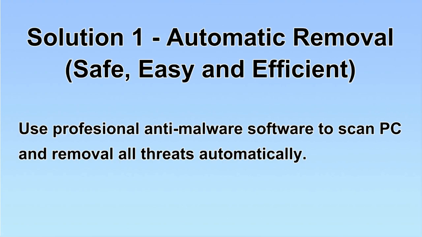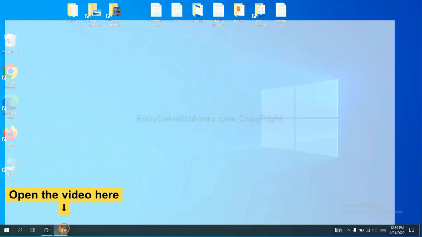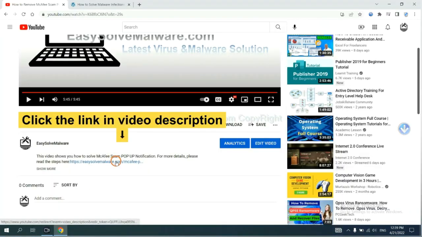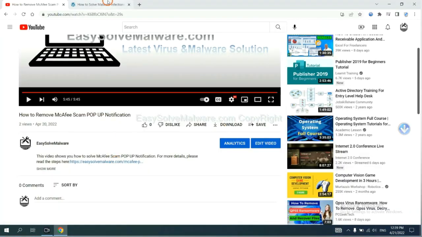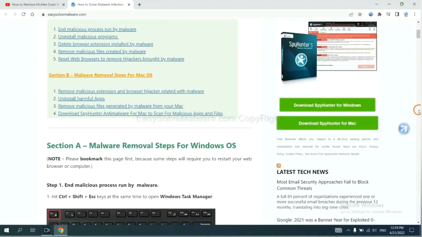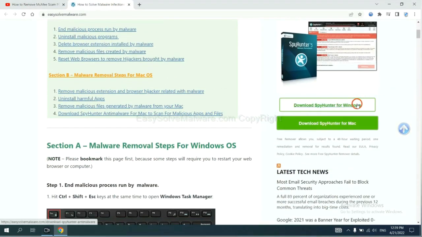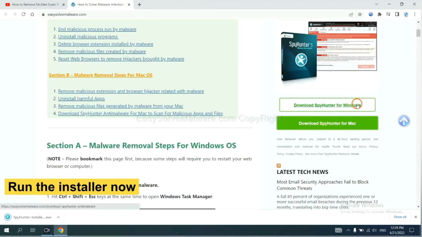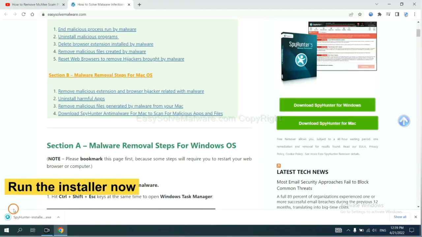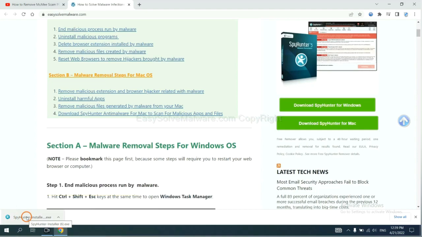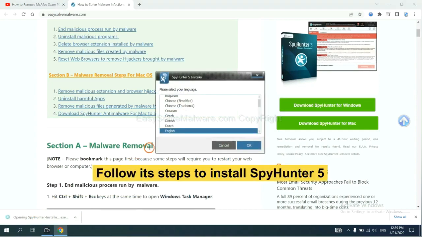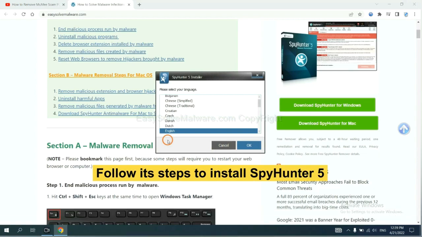Let's begin. Open the video. Click the link in the video description and you will get a page. Now you can download SpyHunter here and run the installer. Now you need to follow its steps to install the SpyHunter file.